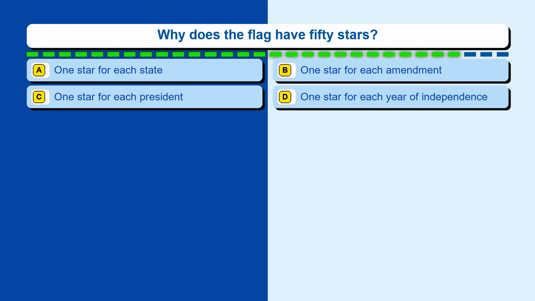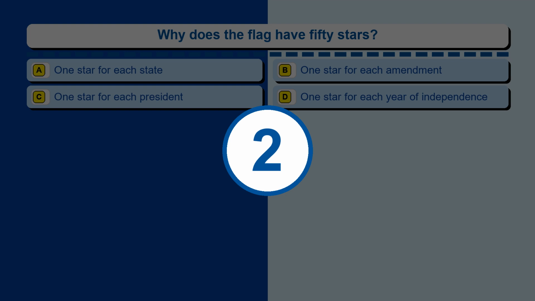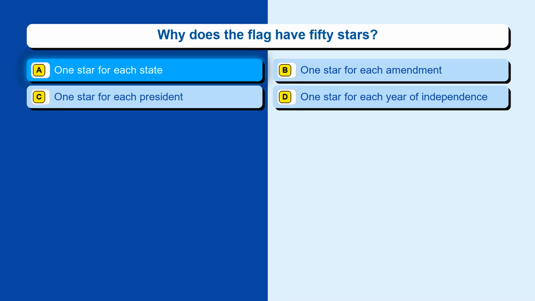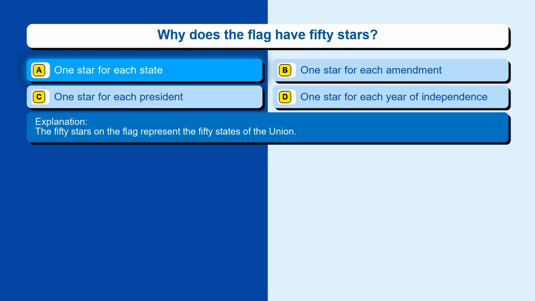Question 39. Why does the flag have 50 stars? Option A, 1 star for each state. Option B, 1 star for each amendment. Option C, 1 star for each president. Option D, 1 star for each year of independence. The correct answer is option A, 1 star for each state. The 50 stars on the flag represent the 50 states of the Union.